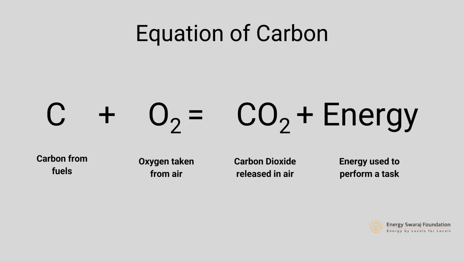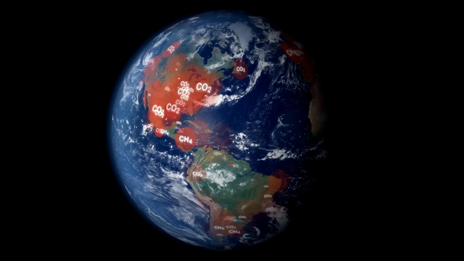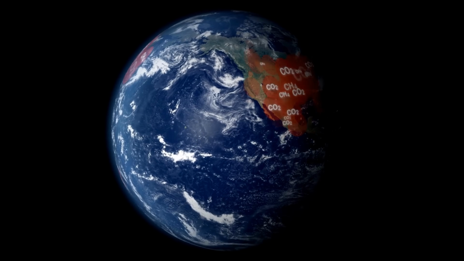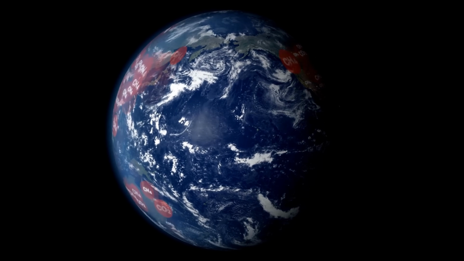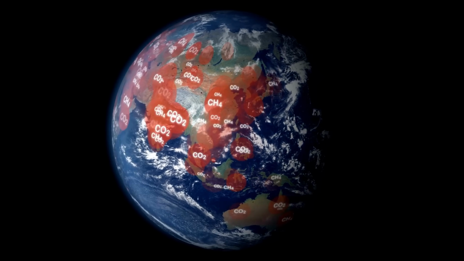When you burn carbon in any fuel, it combines with oxygen, and what results is carbon dioxide and energy. The energy is used by you, and the carbon dioxide gets emitted and goes into the atmosphere. That's the equation of carbon: carbon plus oxygen equals carbon dioxide plus energy. Remember, carbon dioxide is just left to go into the atmosphere.